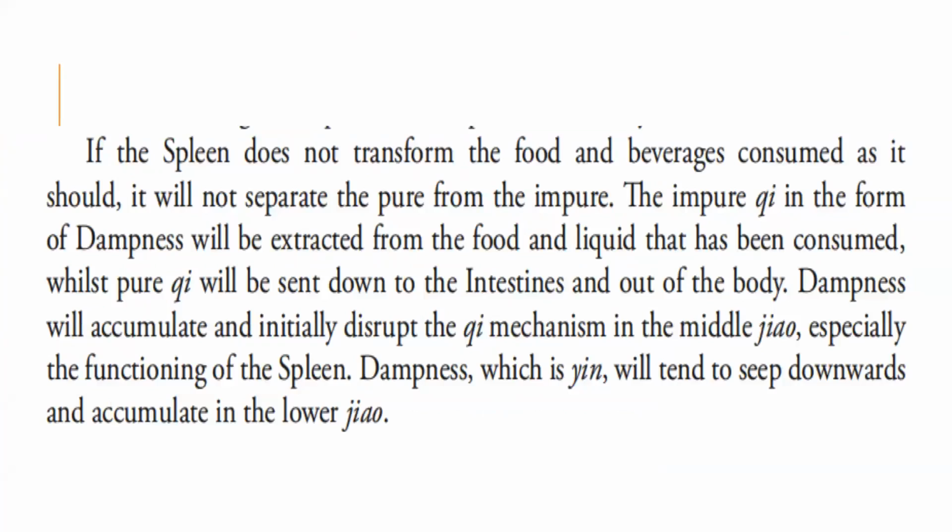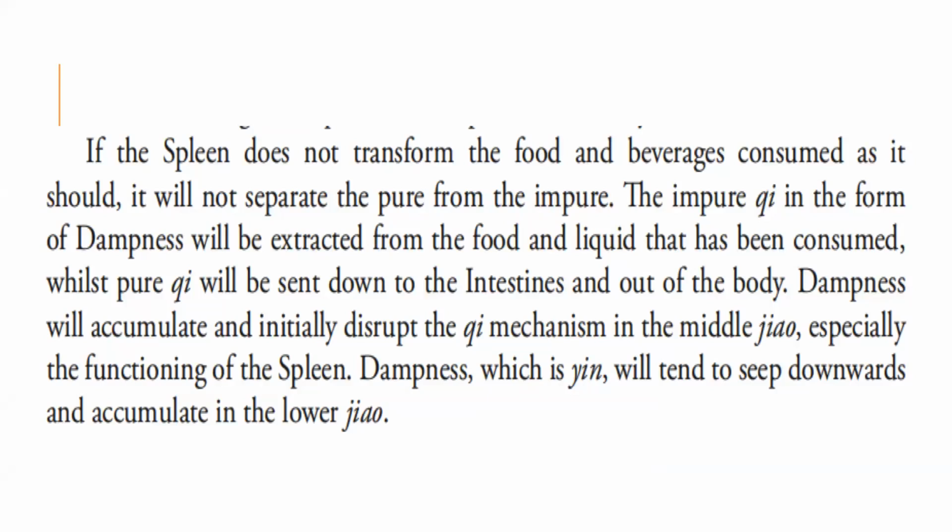If the spleen does not transform the food and beverages consumed as it should, it will not separate the pure from the impure. The impure qi in the form of dampness will be extracted from food and liquid that has been consumed, while pure qi will be sent down to the intestines and out of the body.